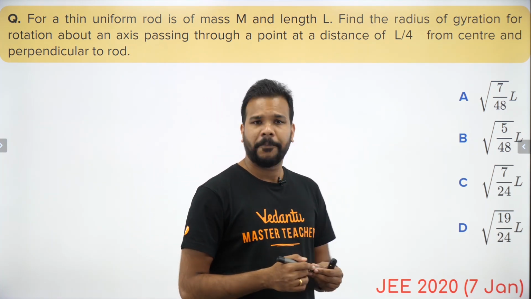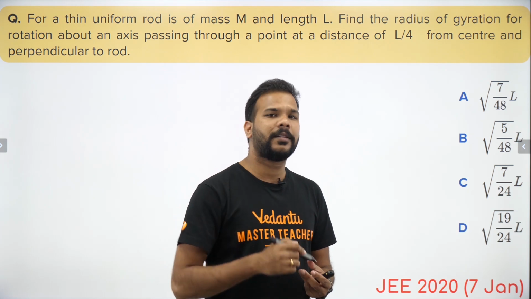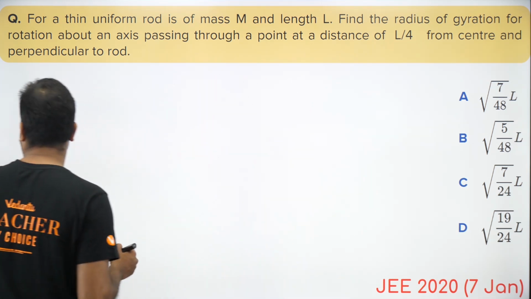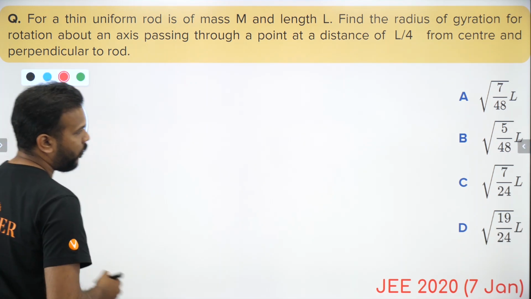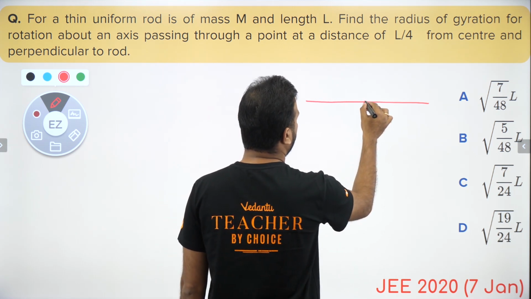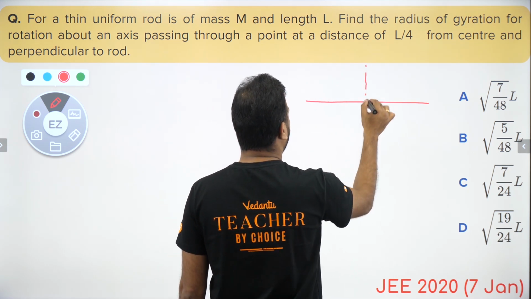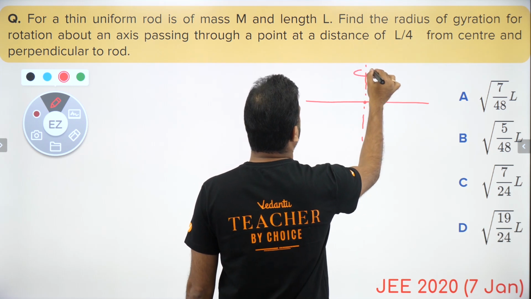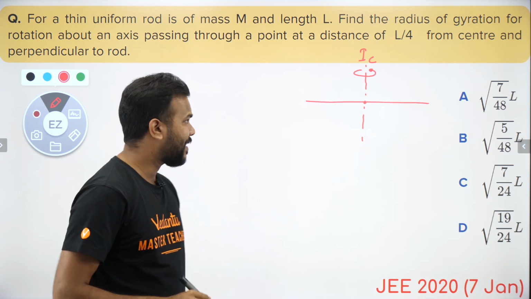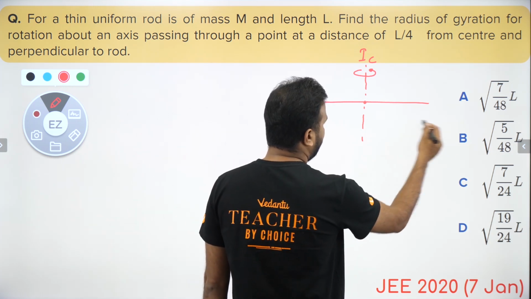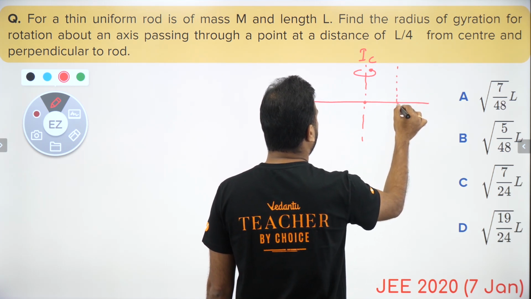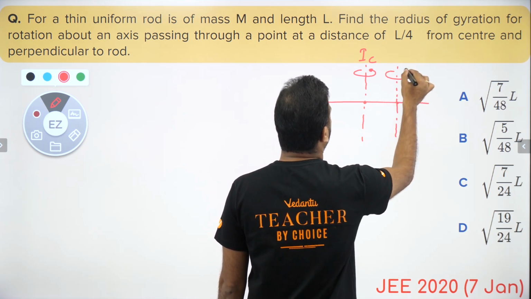So first thing first, because it's a rod given to us, let's first think about finding the moment of inertia of this rod. For that, let me draw the diagram of the rod first. So we have this rod, and this is where the center of mass for a uniform rod is. If it is rotating about this axis of rotation, let's call this moment of inertia IC. Because you can see this is L by 2, half of that will be L by 4 from where the present axis of rotation is.